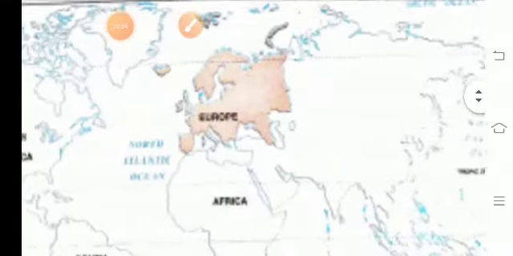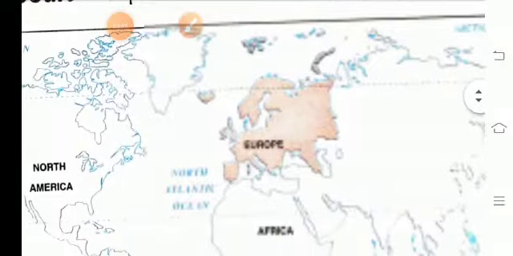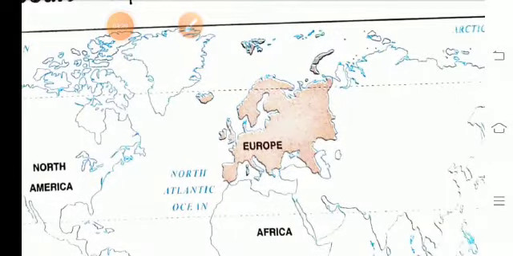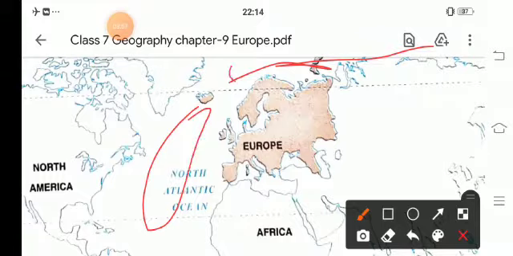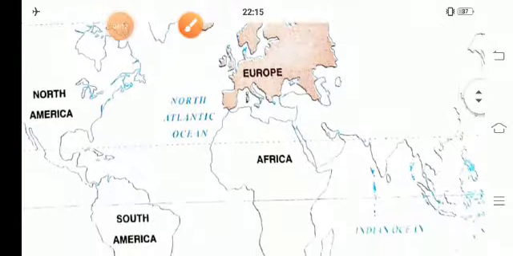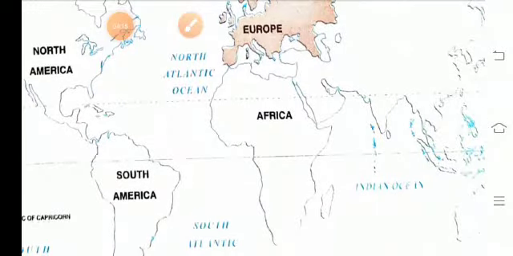This is the map of Europe. It is surrounded by the Arctic Ocean here in the north, and the Atlantic Ocean in the west. Towards the south it is the Mediterranean Sea. So it is surrounded by these three water bodies.